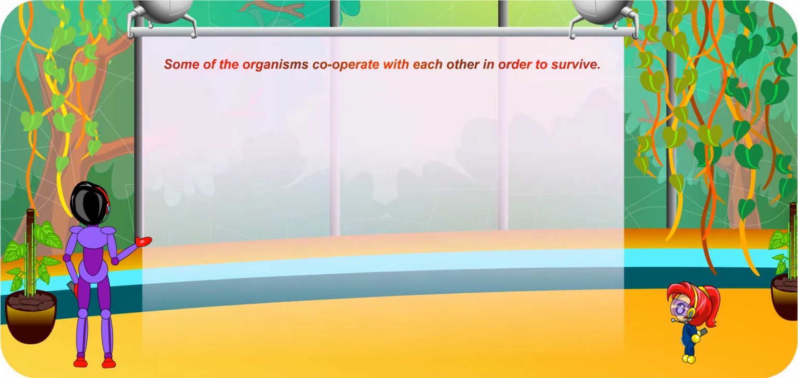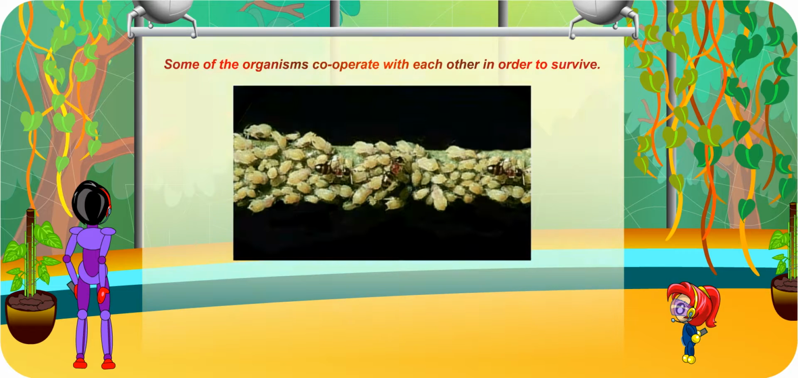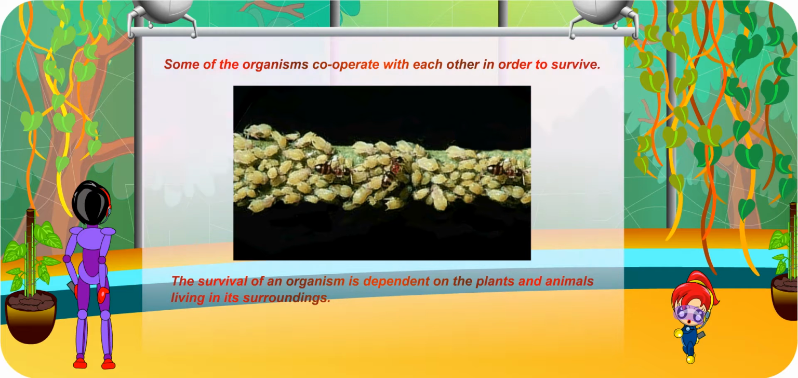Some of the organisms even cooperate with one another in order to survive in their habitat. Cooperate? Yes, for example, the ants and the aphids shown here. The aphids provide food for the ants, while the ants in turn provide the aphids protection from other organisms. Thus, in order to survive, animals not only depend on plants, but other animals as well.